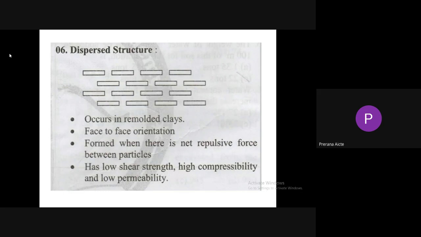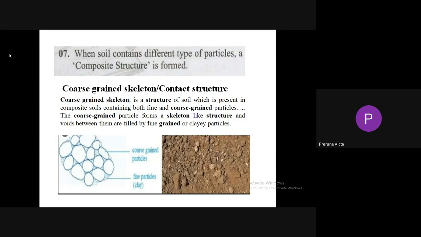Flocculated structure is formed when attractive forces are predominant, but dispersed structure is formed when the repulsive forces between the particles are predominant. So dispersed structure exhibits low shear strength because of repulsive forces, high compressibility because of face-to-face orientation, and low permeability when compared to flocculated structure.